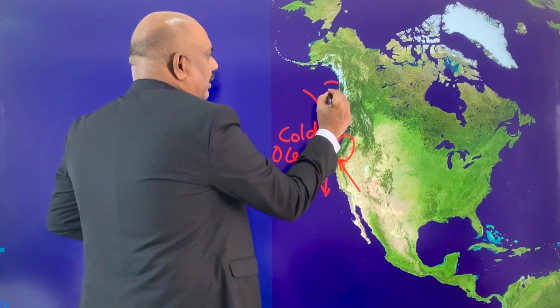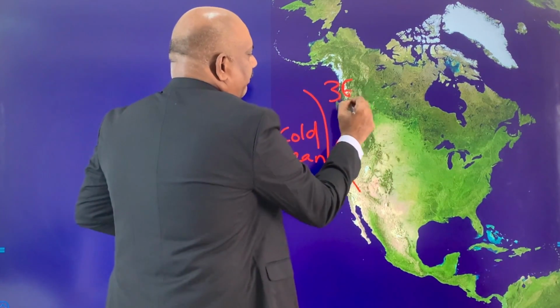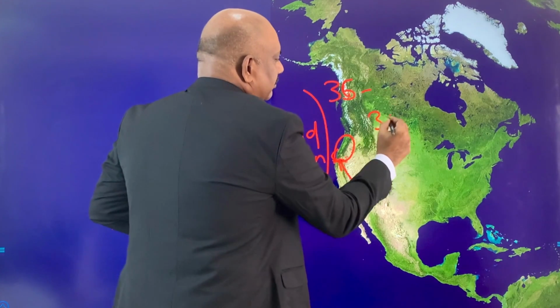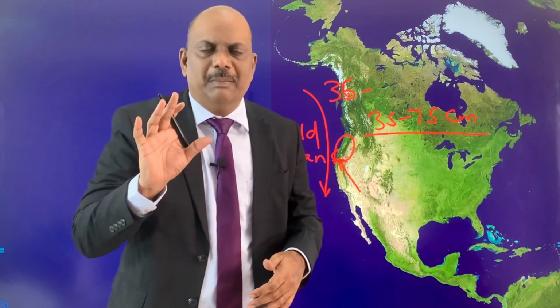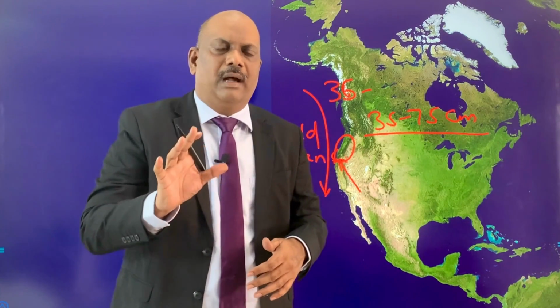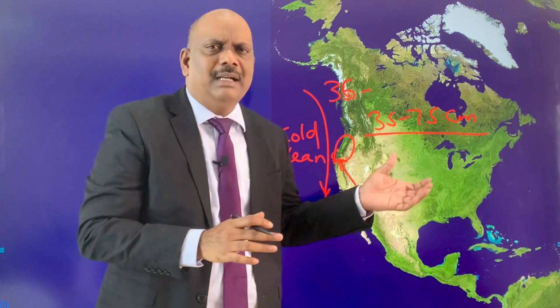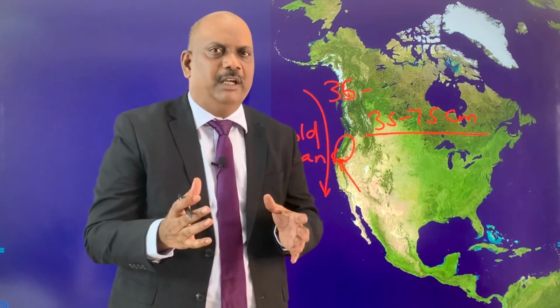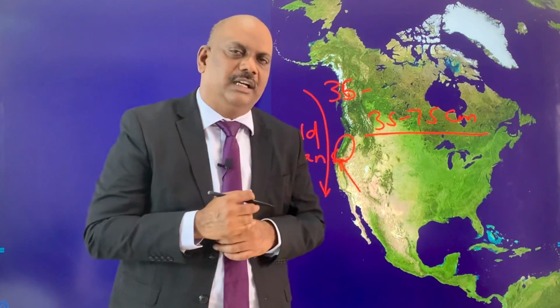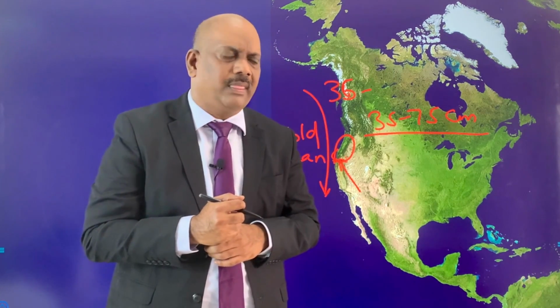These westerlies give on an average around 35 to 75 centimeters of rainfall. So the mean annual rainfall of a Mediterranean type of climate is less than 100 centimeters. Nowhere the rainfall crosses 100 centimeters. It is somewhere between 35 to 70 centimeters. Fine.